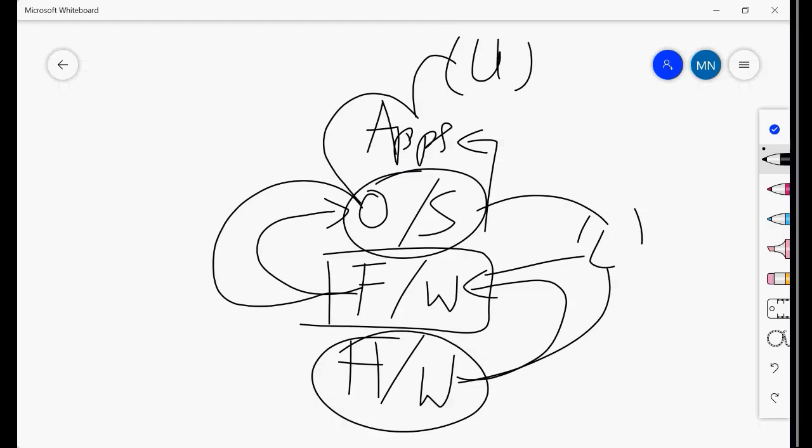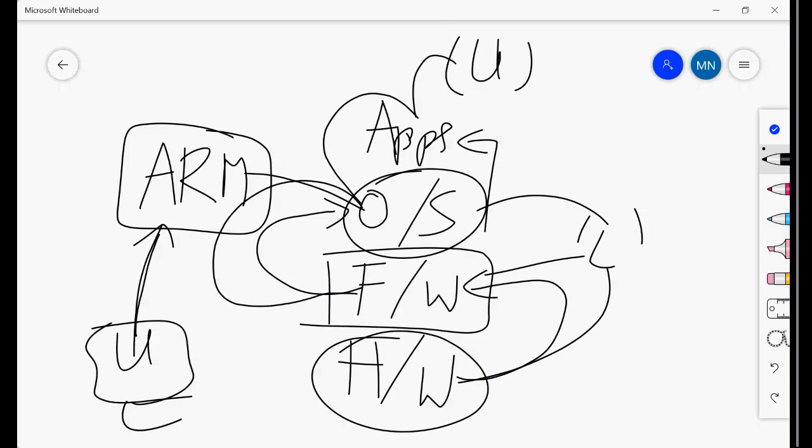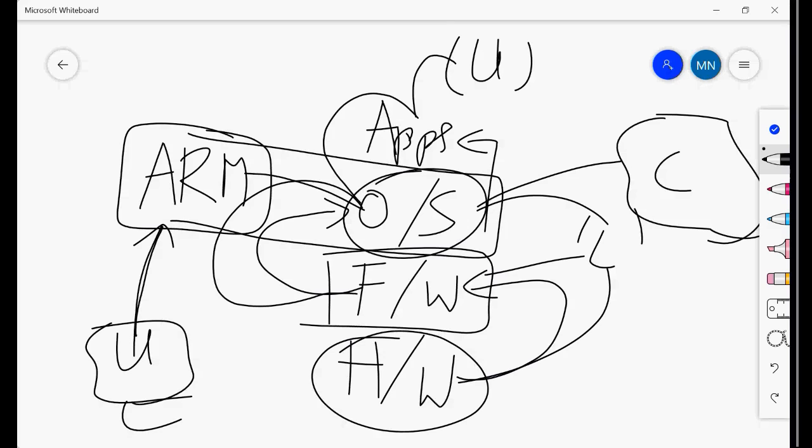Similarly, for the cloud you need something, and that something we call ARM, Azure Resource Manager. Azure Resource Manager acts like an operating system, and users interact with it. Users sitting on a computer will interact with Azure Resource Manager, and being the operating system of the cloud, it will give you access to the cloud. It's as simple as that.